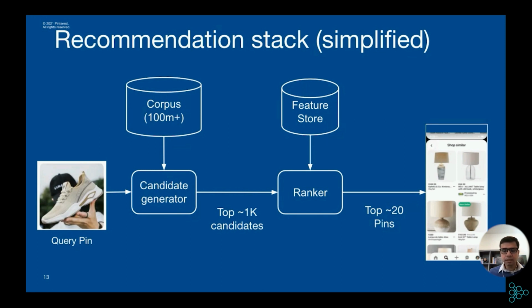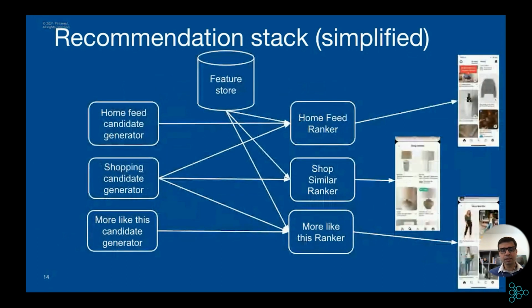Now on Pinterest, there are many different recommendations, and each of them has its own candidate generator and ranker. In some cases, the candidate generators are shared across different rankers, particularly the shopping candidate generator, because we recommend products on different surfaces. So the rankers of all those surfaces use the shopping candidate generator.